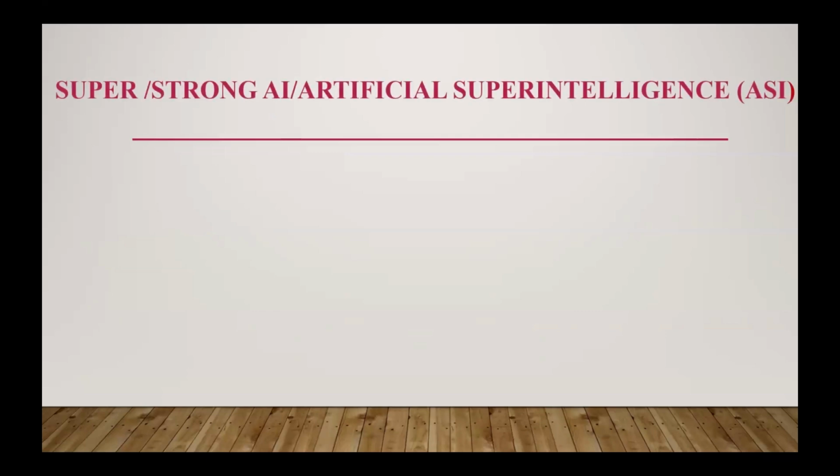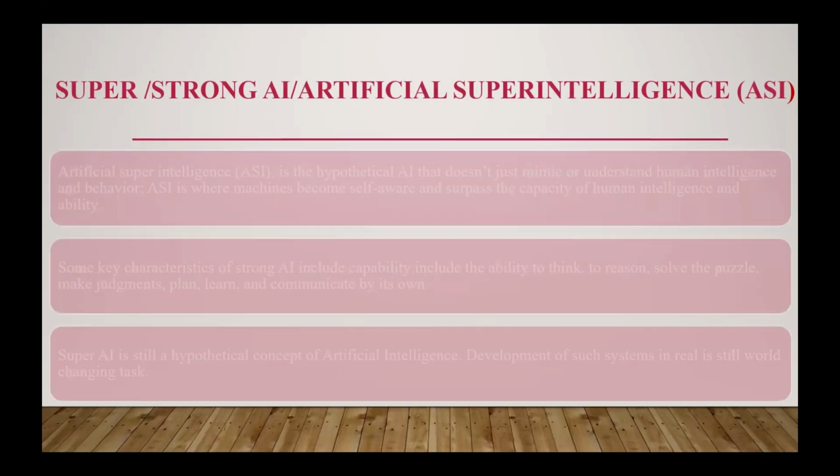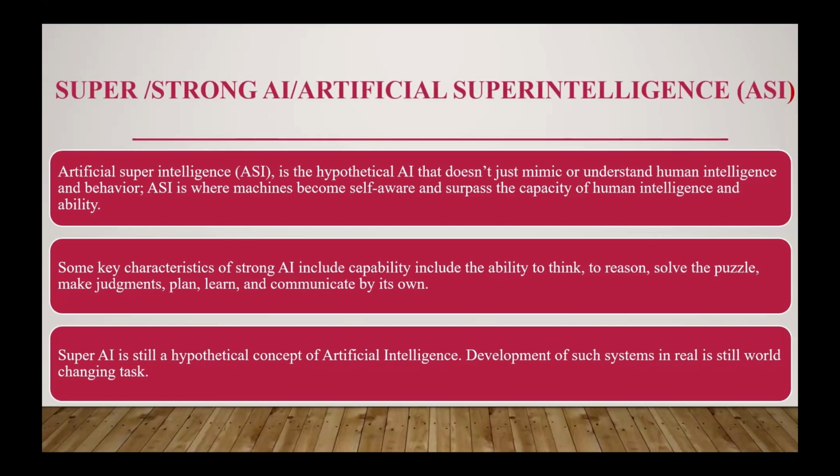The last category of this classification is super AI, or artificial super intelligence, also called ASI. This type of AI does not just mimic or understand human intelligence, it is beyond that. It becomes self-aware as it surpasses the capability of human intelligence.